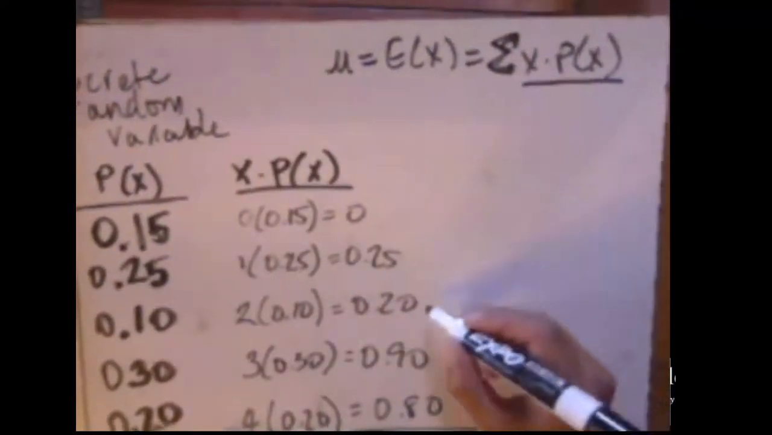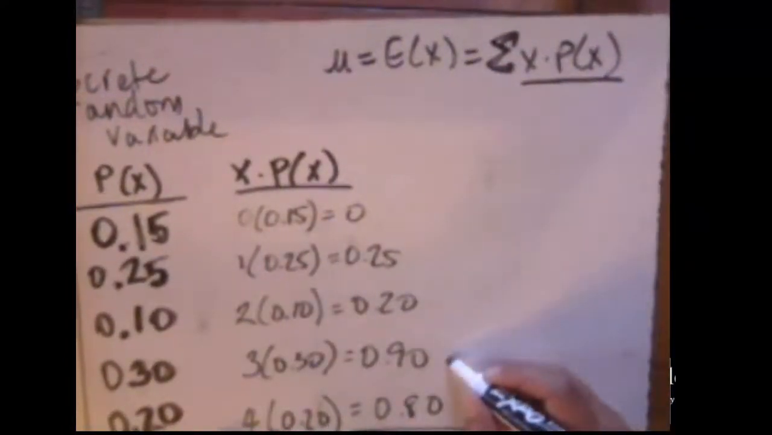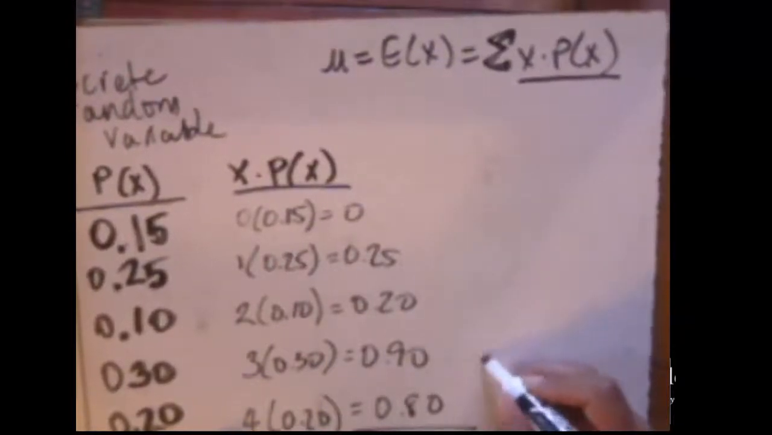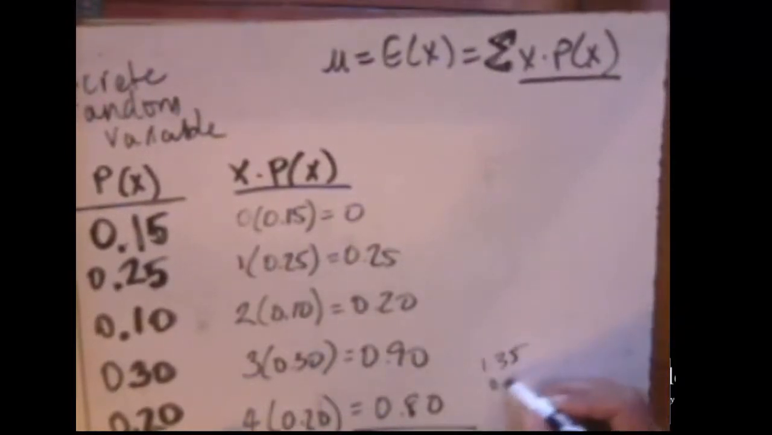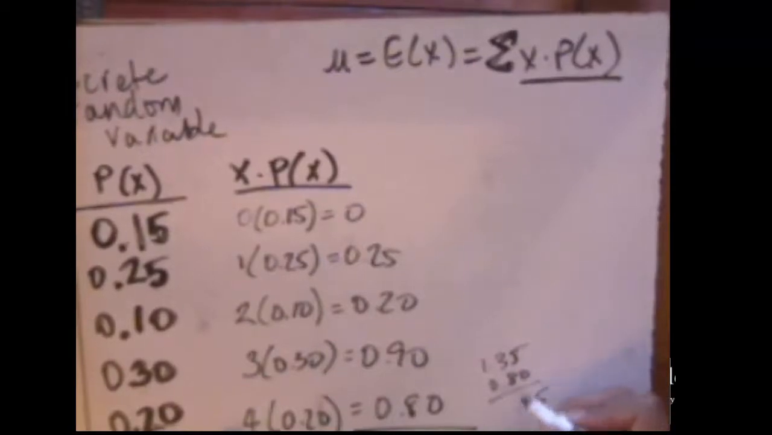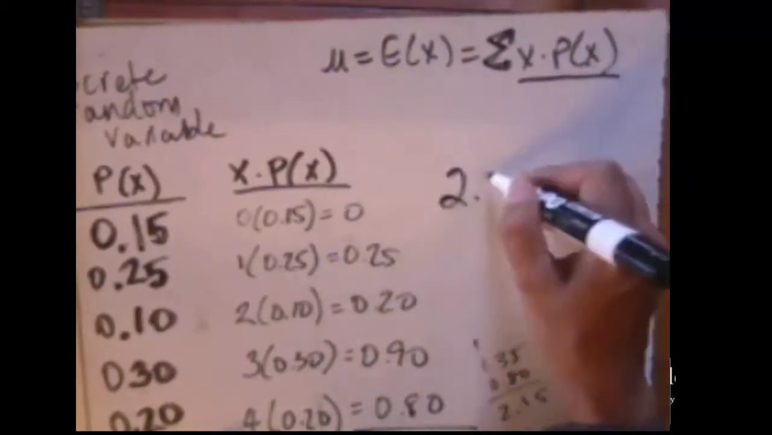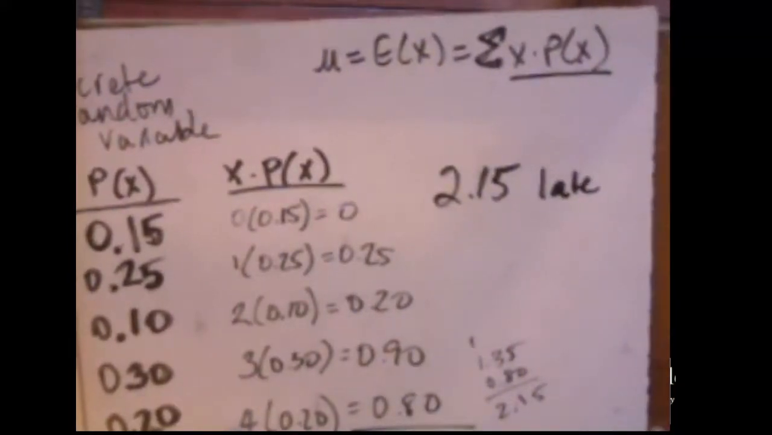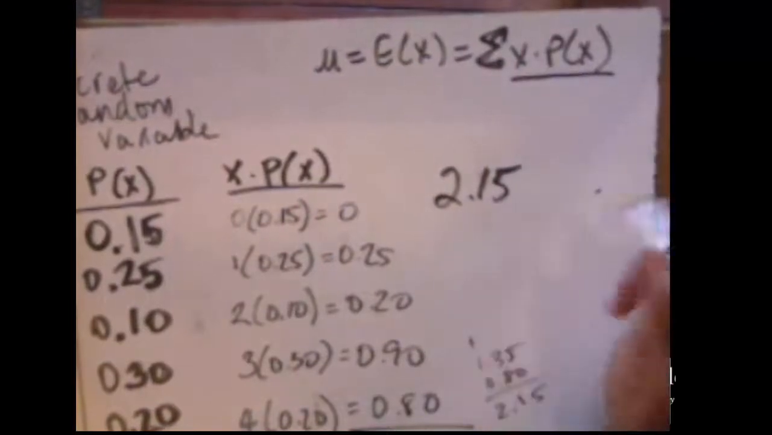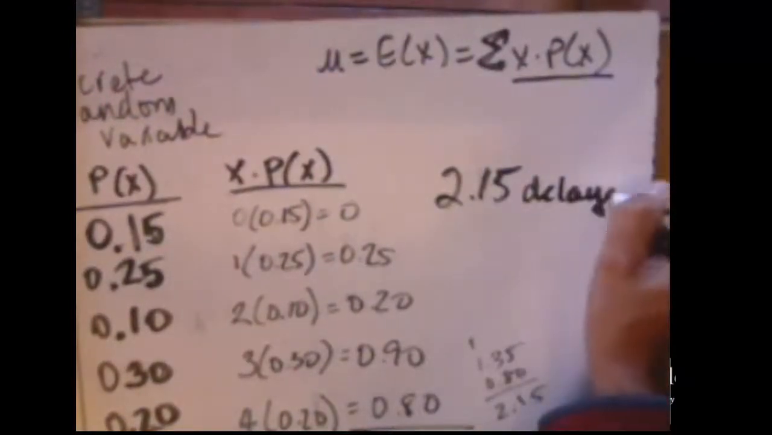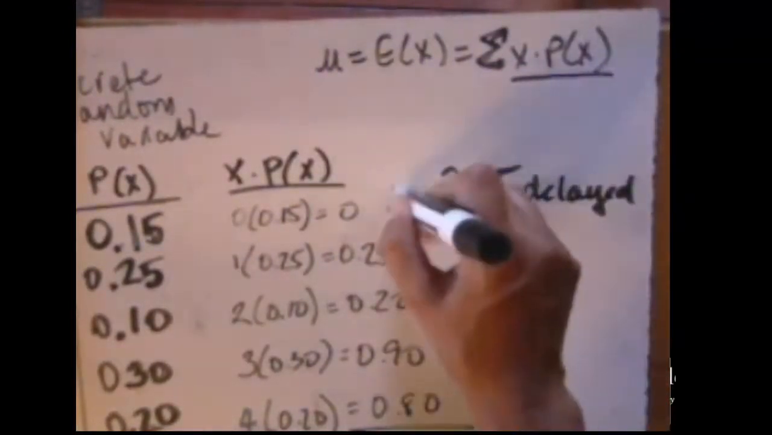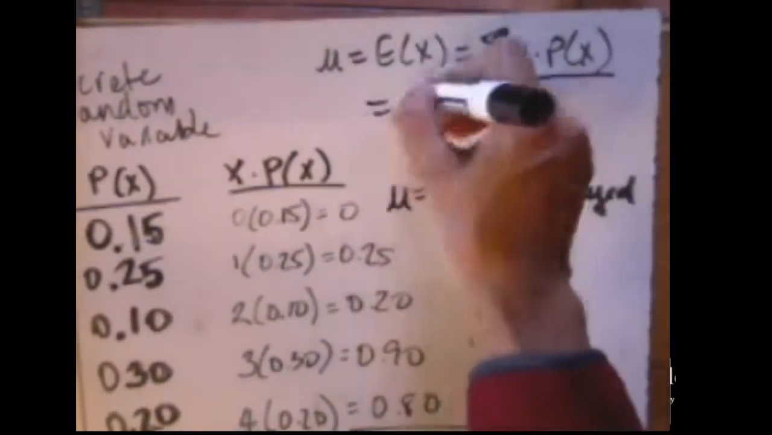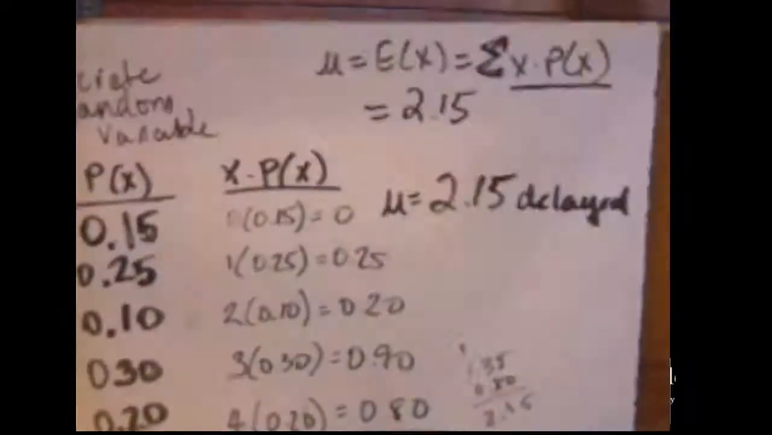So we've got 0.25, 0.45, 1.35, let's see, 1.35 and 0.80 will give us 2.15. So out of the next 4 planes, we expect 2.15 to be late, or to be delayed. I think we said the same thing, right? But we expect 2.15. That is the mean. All right, so I'm going to write the mean as 2.15 up here, or the expected value.